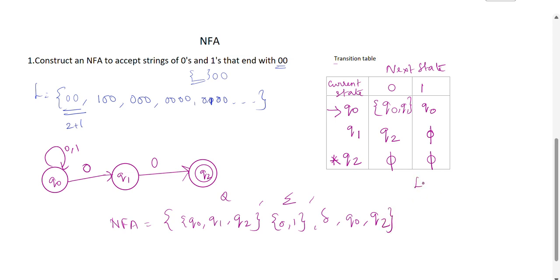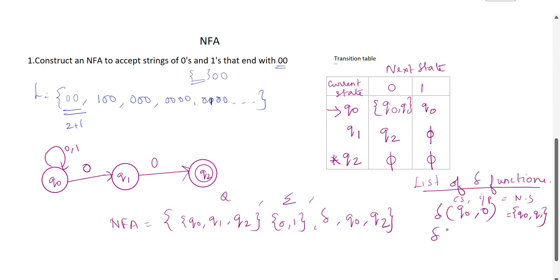So a list of transition functions. Del of Q0, 0, that is current state and input, is equal to the next state. So here it is Q0, Q1, and del of Q0, 1, the next state is Q0.